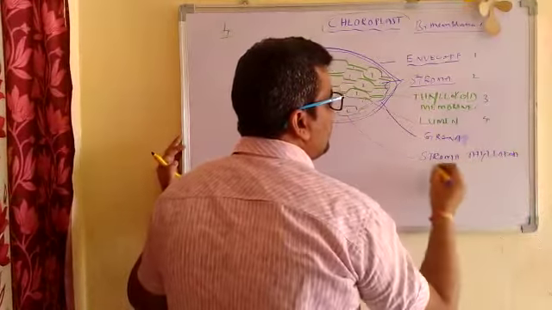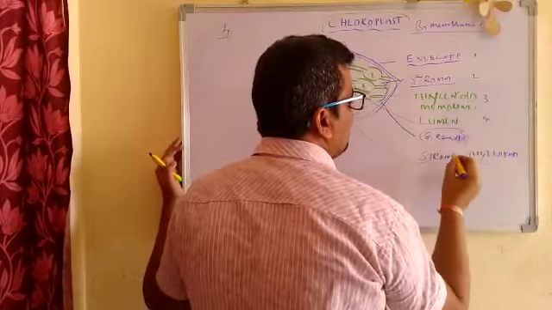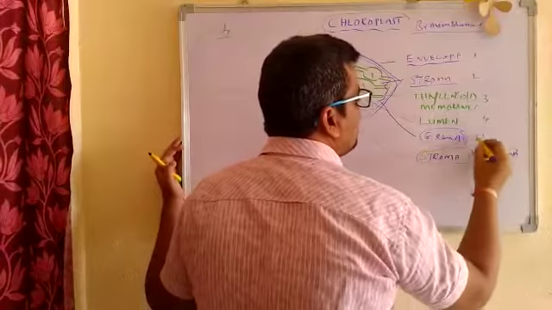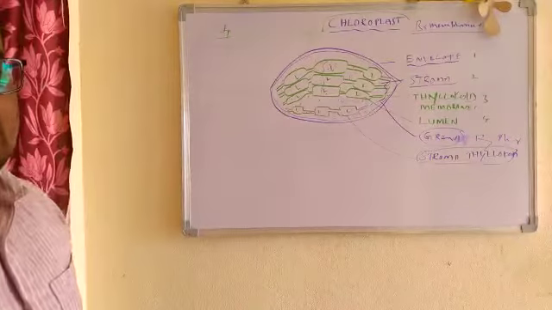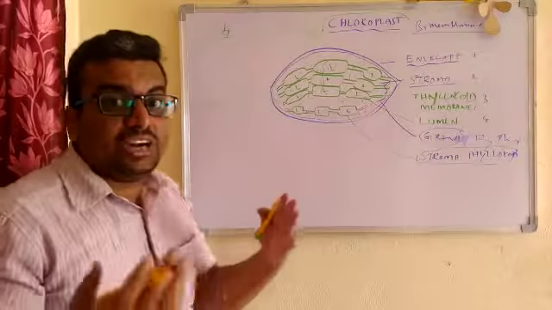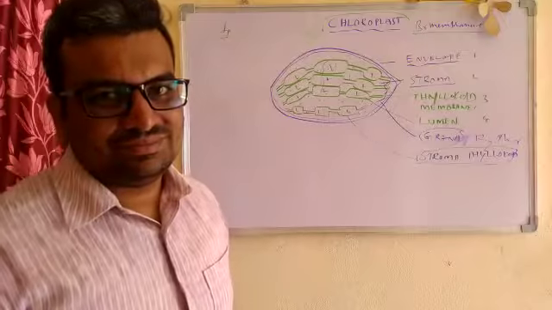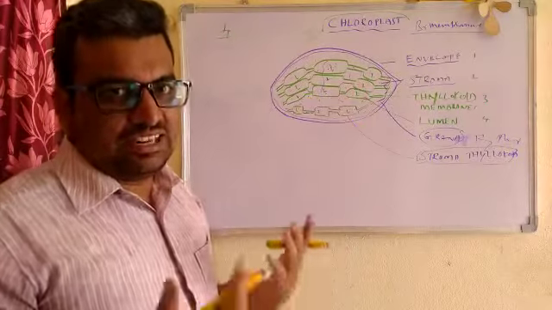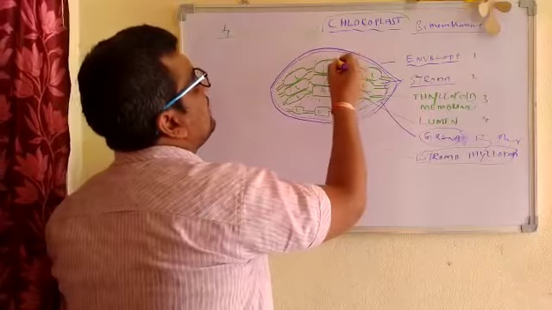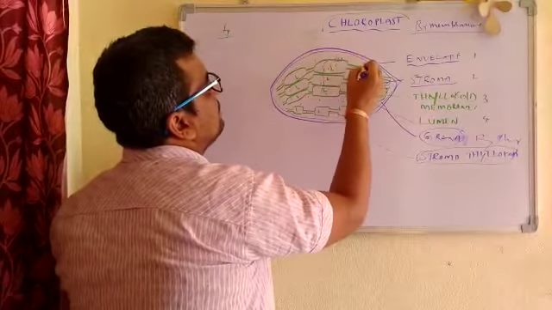Whatever the thylakoid may be, either grana thylakoid or stroma thylakoid, they perform photosynthesis. Sir, you said everything, but where do you find chlorophyll? Chloroplast is like a shirt, and the color of the shirt is like chlorophyll. So chlorophyll is found on the thylakoid membranes.